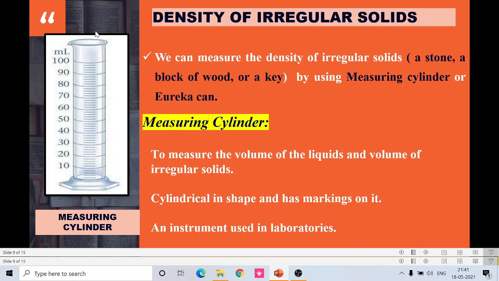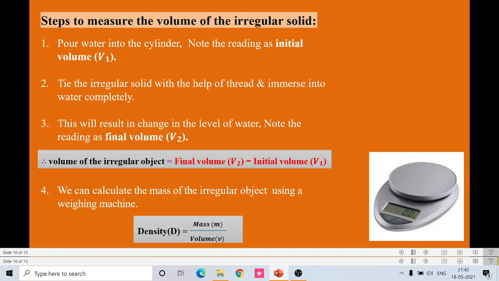So what you have to do is fill this measuring cylinder with the liquid, and note down the meniscus of that liquid. The reading of the meniscus of the liquid is nothing but directly the volume of the liquid. So from the markings we can directly calculate the volume of the liquid. What are the steps to measure the volume of the irregular solid?